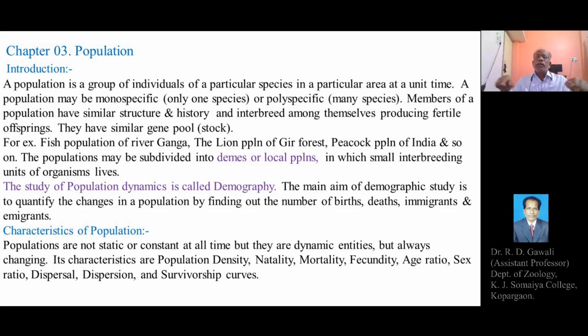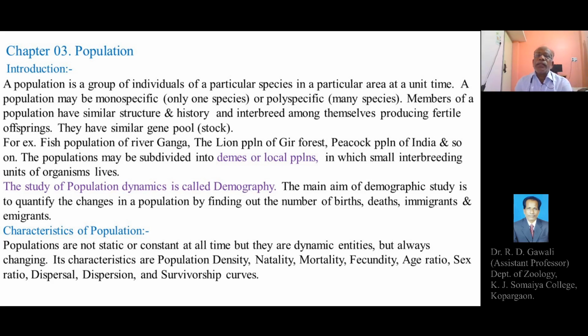These are restricted regions or areas where a definite number of individuals of the same species live, and these smaller groups of interbreeding individuals living together in a definite region are called demes or local populations. The study of population dynamics is called demography.